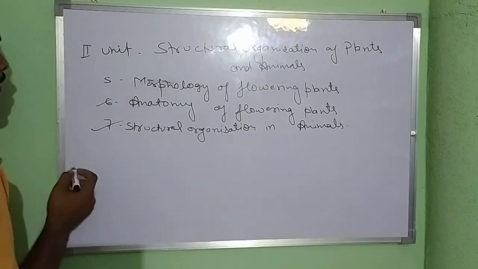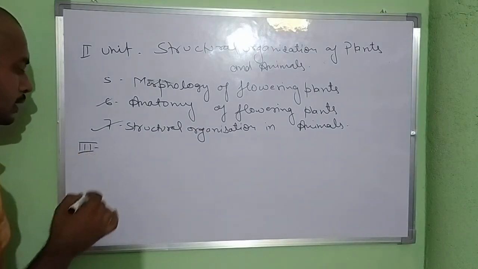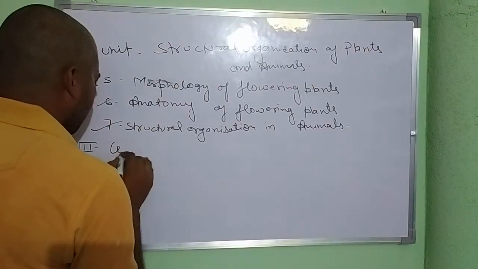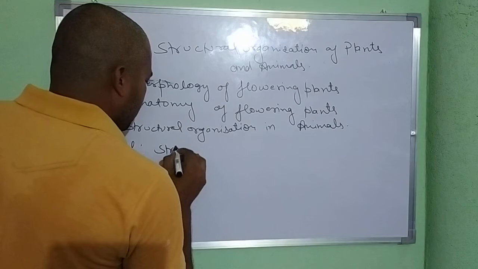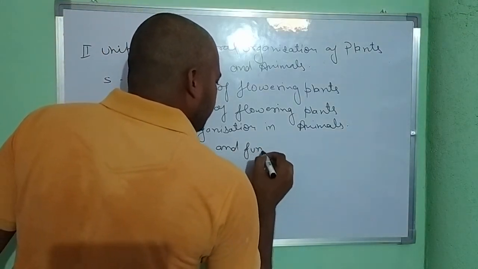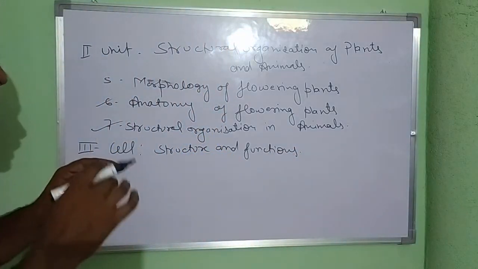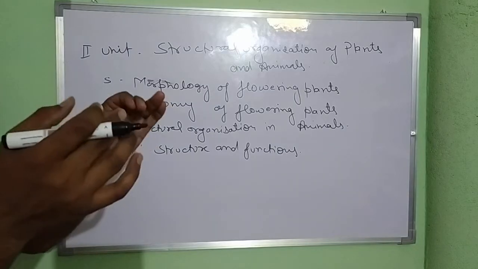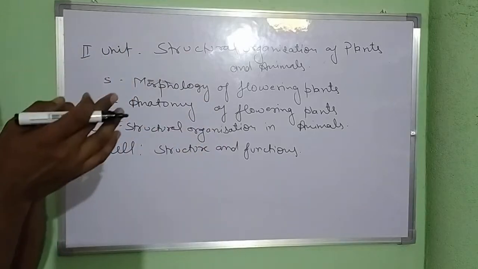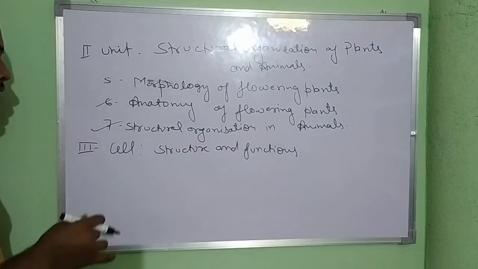Now, the third unit. Unit third also contains 3 chapters. This is cell structure and functions. This is the third unit, in which we will discuss all the things that generally happen inside the cell. All the phenomena that generally happen inside the cell, everything we will discuss in this unit.